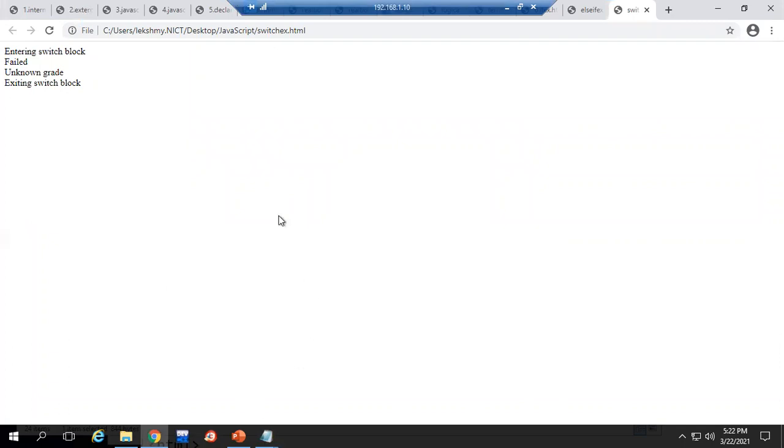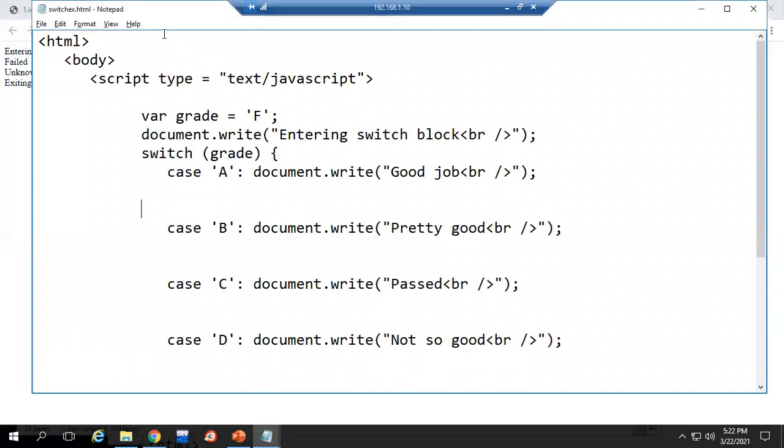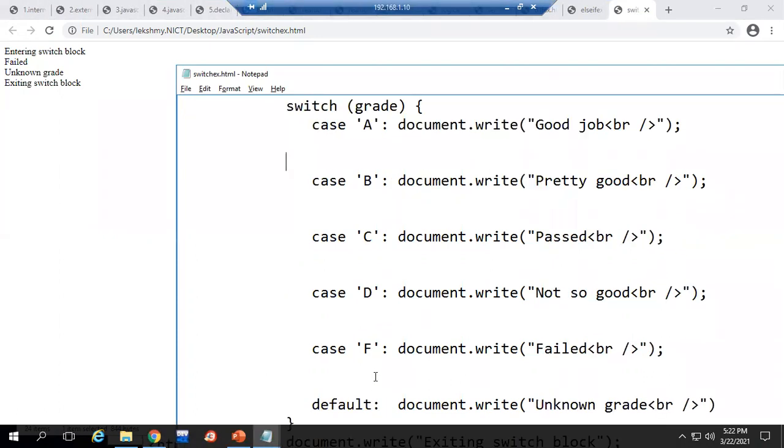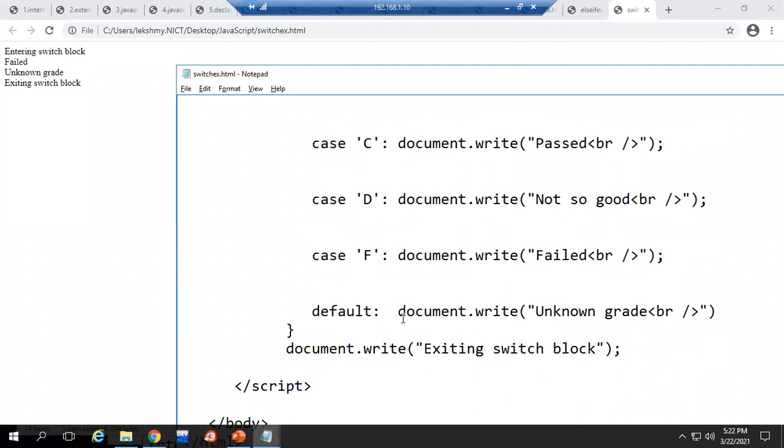So what is it doing? I have specified F, so it is not executing the first one, second one, third, fourth, and all. Those failed; it matched. So that statement I got. After that, we had default. That also it is executing. So that we don't want.